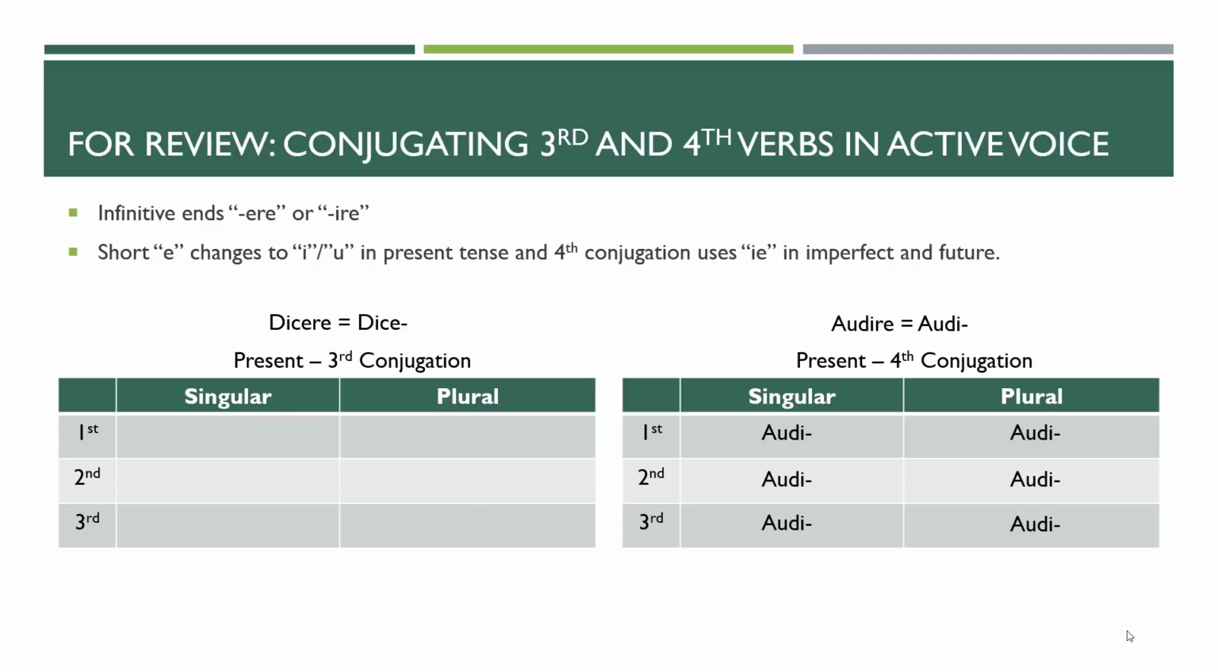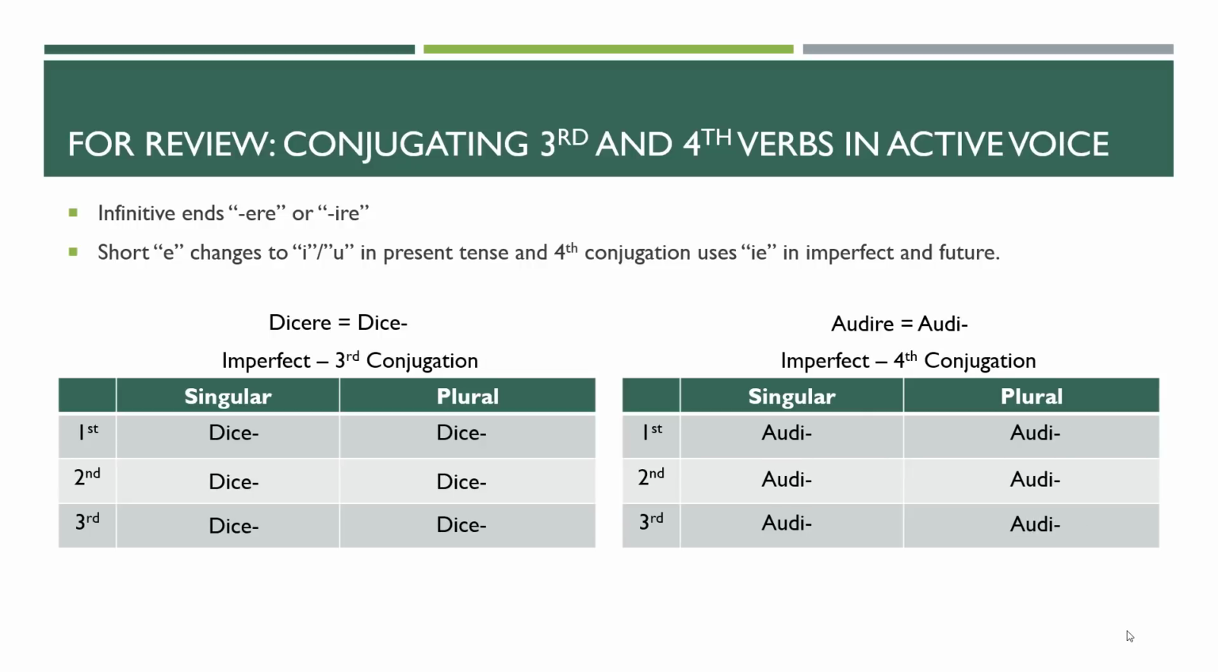Dico, because it's a short e, is going to switch to an i. So when we form it, it's going to switch that e over to i: dico, dicis, dicit, dicimus, dicitis, and then u: dicunt. This is the i or the u change in the present tense. For the fourth, for audio, that i stays. So it's audio, audis, audit, audimus, auditis, and then it's just iunt: audiunt. That's forming it in the active voice. So if I wanted to say "I say," dico, or "I hear," audio. That vowel change is the most important thing.